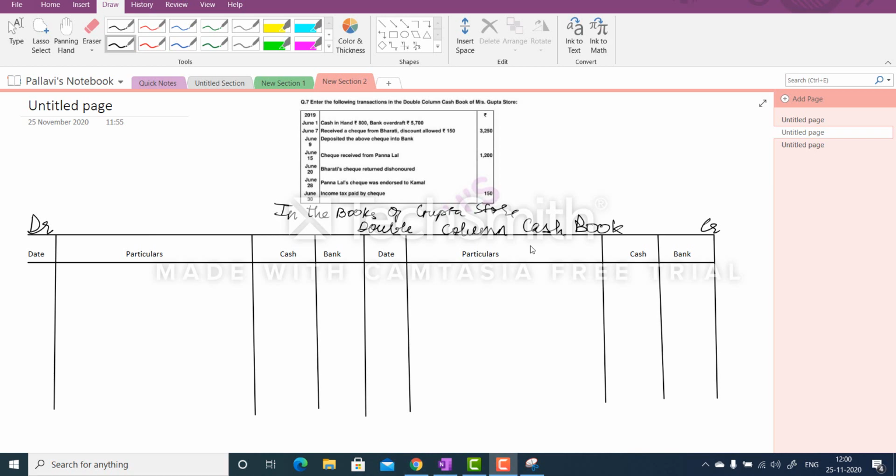Okay, so today we are going to see the double column cash book, a quick revision of the double column cash book, and also solve question number 7, which is on page 10.42 of the 2019 edition. Now, the first one, cash in hand is 800, so I'm going to write here because it's a debit balance. So cash in hand will always show a debit balance, so I will write over here on 1st June